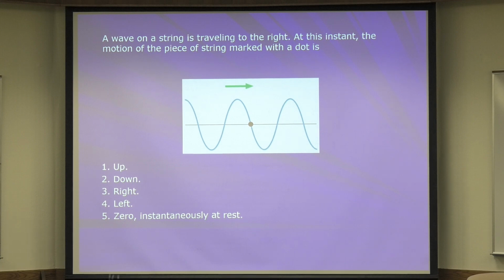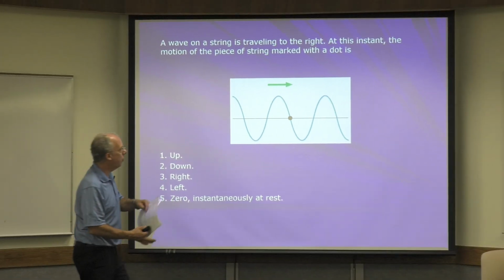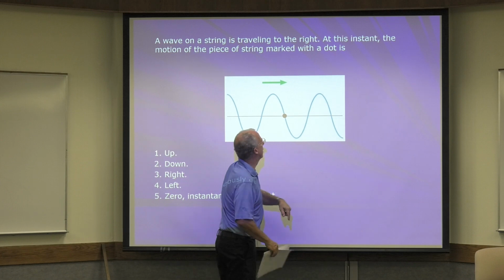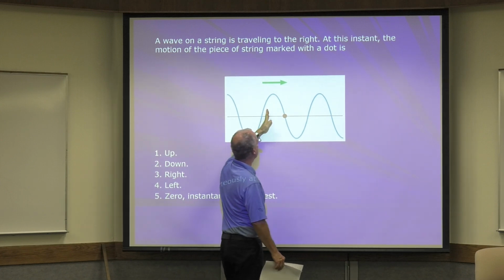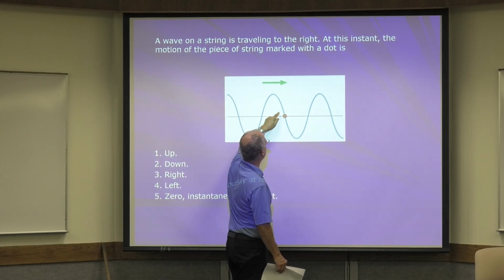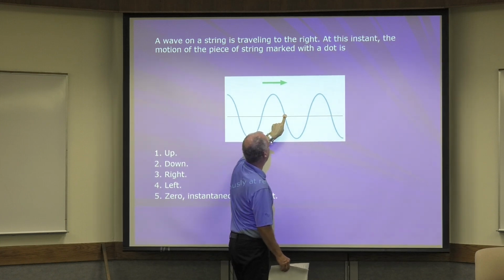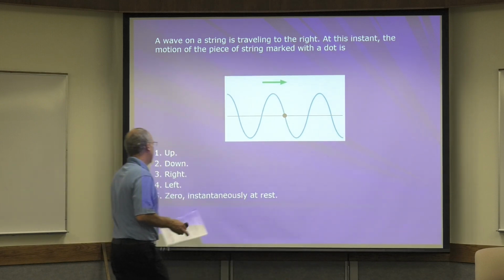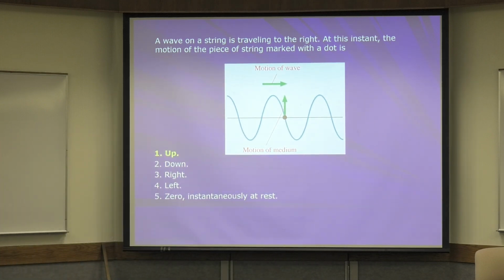Okay, now remember it's a transverse wave. So all it can do is go up and down, right? But this wave is moving to the right. Agree? So what's going to happen to this thing? This piece here is moving this way. So that means that this thing is going to go up.